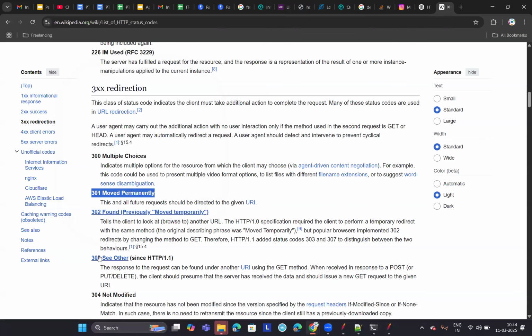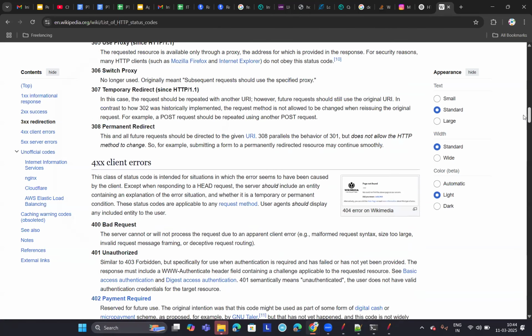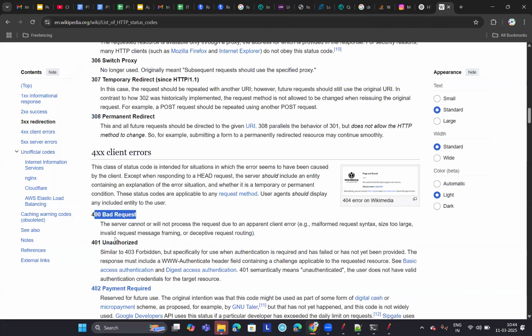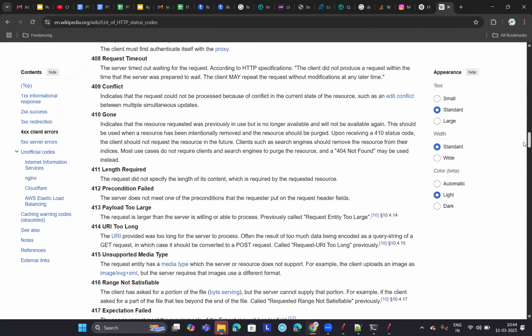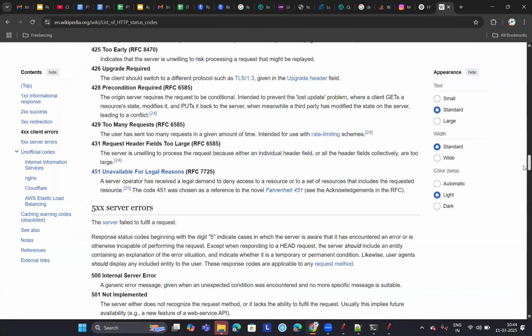And then under 4xx you also have different codes, observe here: 400 bad request, 401 unauthorized, 402 payment required, etc. And you see there are tons of response codes, isn't it?